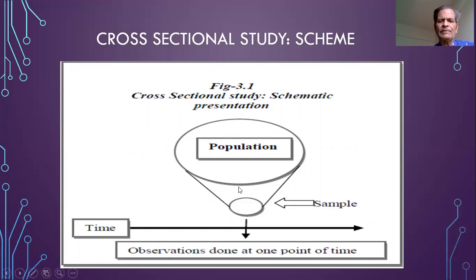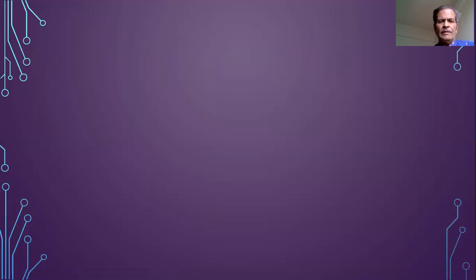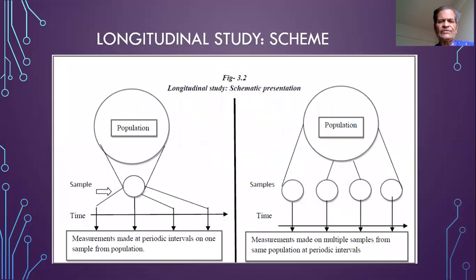So we draw a sample, representative sample from the population, and this is the time element shown in the figure, and the observations are done at only one point of time in the cross-sectional study. So we make measurement of the variable or the variables in the research question only once during the entire study period. The longitudinal studies, on the contrary, are different.